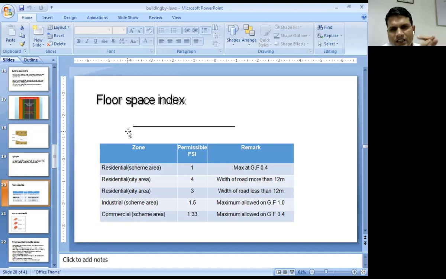But there is a restriction on how much we have to cover at the ground floor and the remaining at the other floors. Here some of the cases are given. Suppose for a residential area, FSI is 1. So the maximum we can cover at the ground floor is 40%.